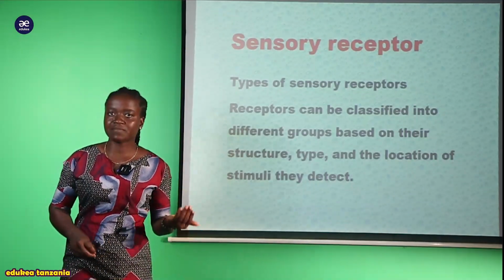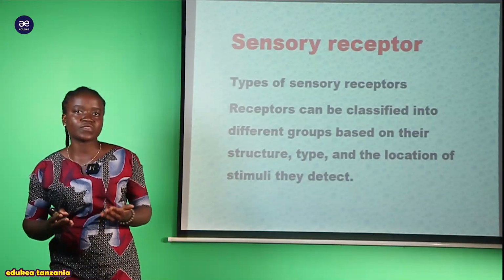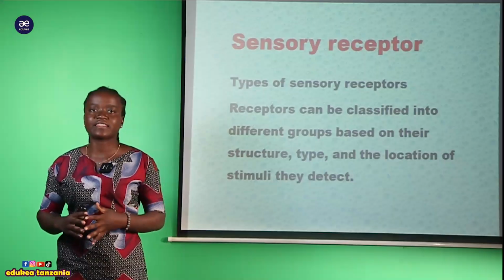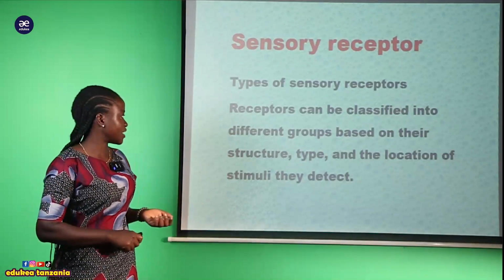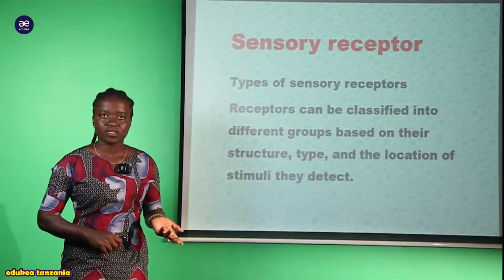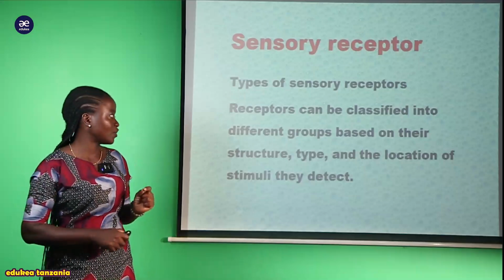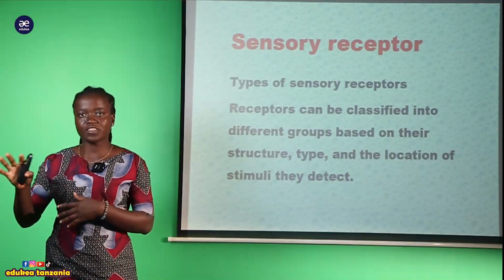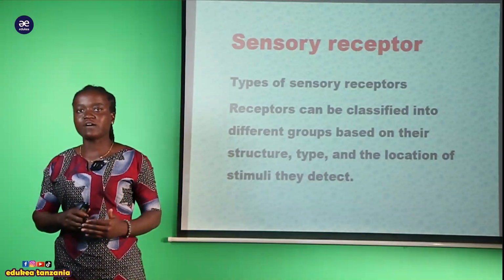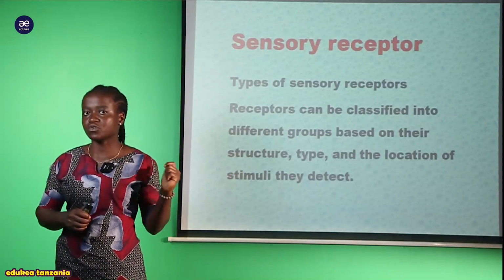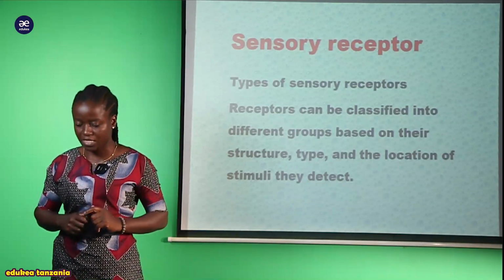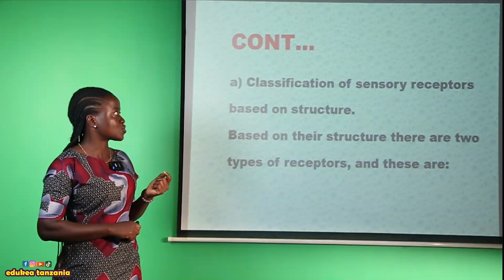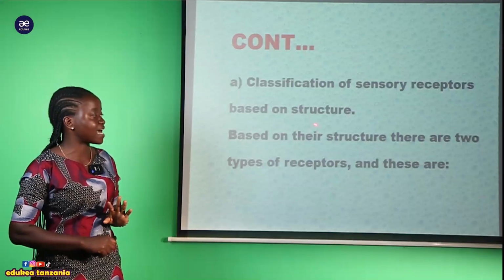So these receptors found within an animal or an organism are classified according to where they are located. For example, according to the structure, they work differently, and also according to the type and the location of the stimuli they detect. We will discuss this further, but for now you have to know a little introduction to these types of sensory receptor.